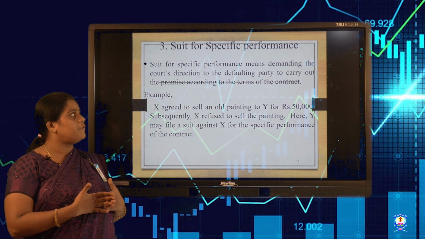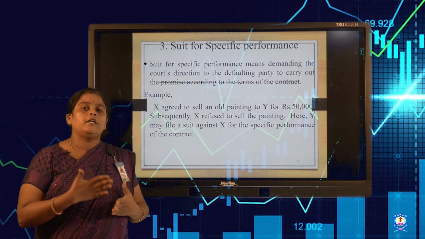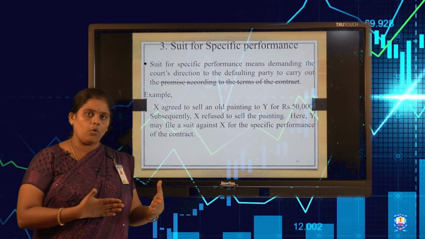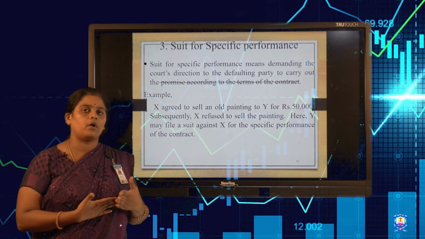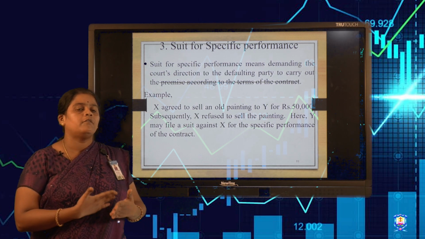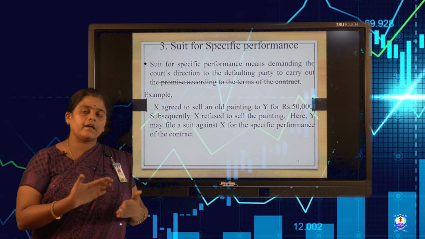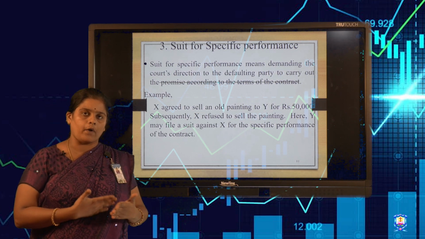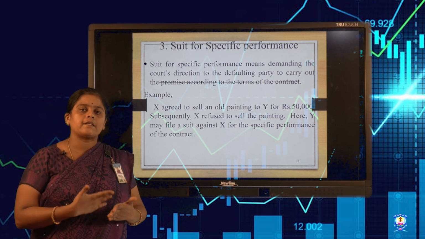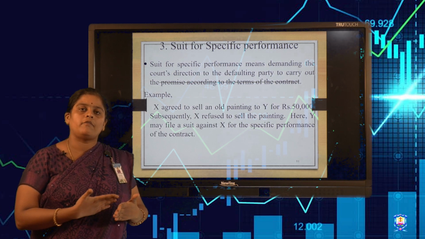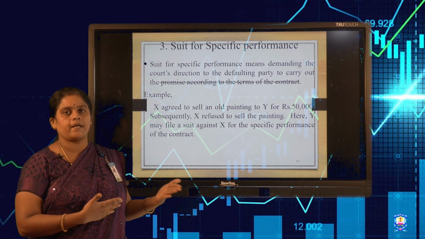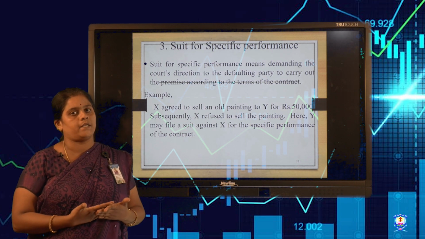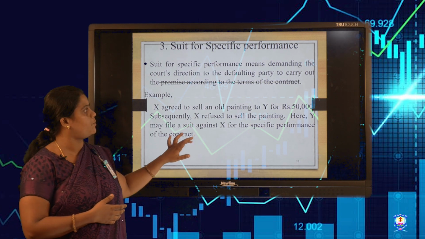Suit for specific performance means we approach the court and demand the compensation. That is called suit for specific performance. For example, X agreed to sell an old painting to Y. On the agreed day, X refuses to sell the painting, so Y can go to the court and sue X, asking for a claim or compensation. That is called suit for specific performance.